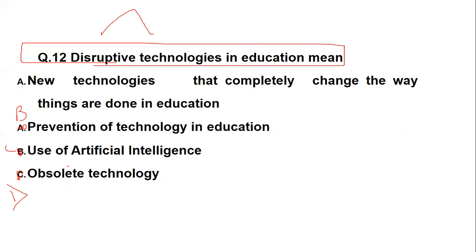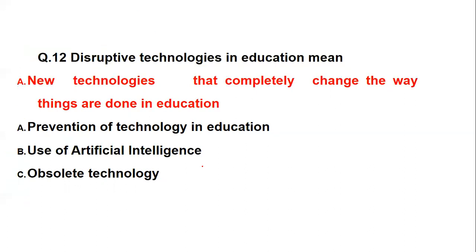Prevention of technology in education, use of artificial intelligence, or absolute technology. So which one is called disruptive technology? The option saying technology that prevents change in the way things are done in education means it's like an obstacle. So the new technology that completely changes the way things are done in education is what is called disruptive technology in education.